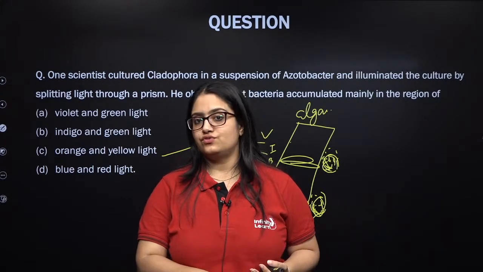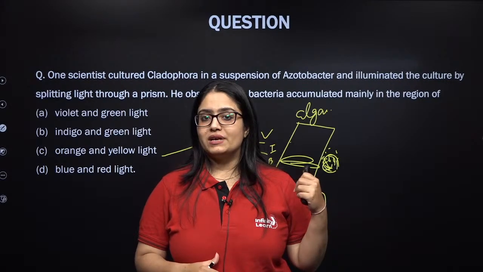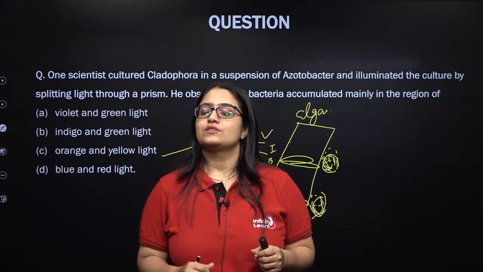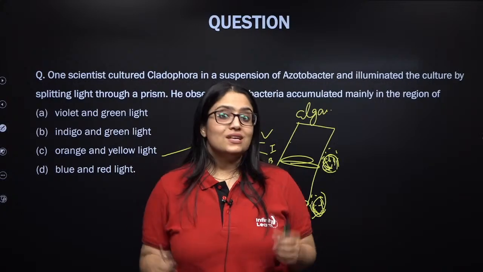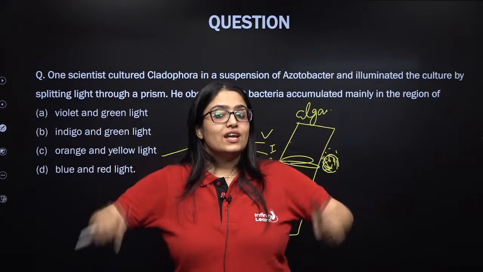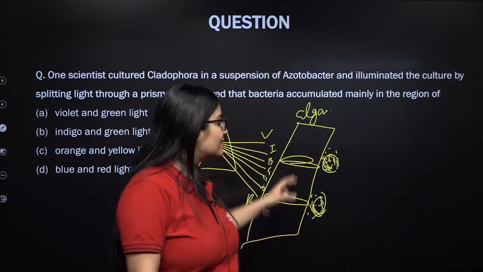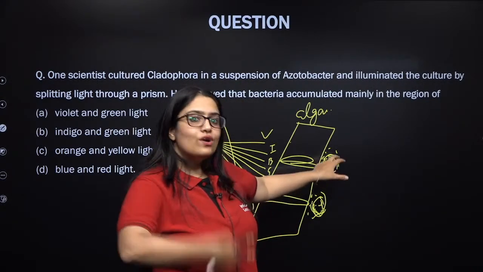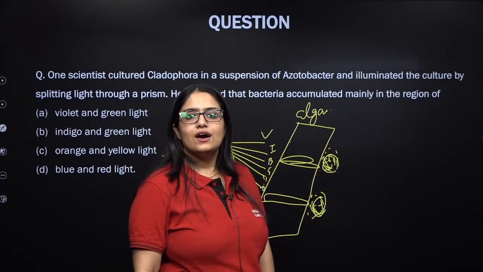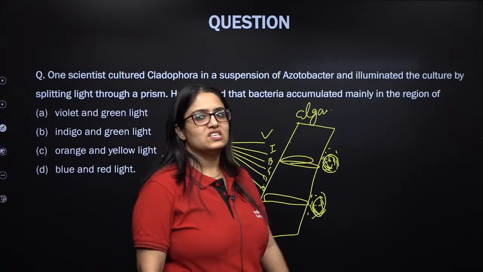Carbohydrate as well as oxygen. And these are aerobic bacteria. They require oxygen in their cellular respiration, in their metabolism. So since they require oxygen, they will accumulate, grow and multiply in that region where more and more oxygen is getting released. So it will take place where the photosynthetic rate is higher.